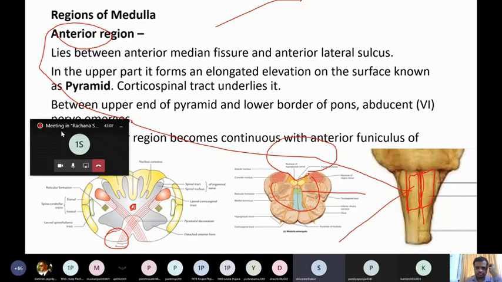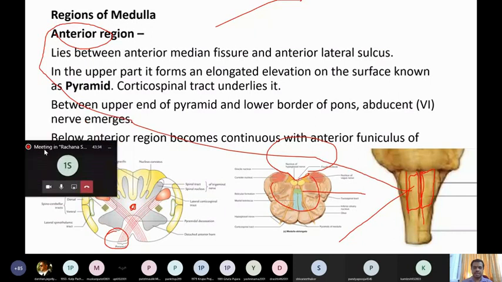Yes, it originates from the cerebral cortex and ends in the spinal cord. They are called pyramidal tracts because they take origin from the pyramidal cells of the cerebral cortex. Now this pyramidal tract produces a surface elevation in the anterior region of the medulla. The surface elevation is thus known as the pyramid. Clear? The elevation is known as pyramid because it is produced by the pyramidal tract.